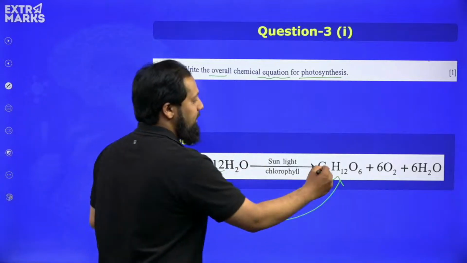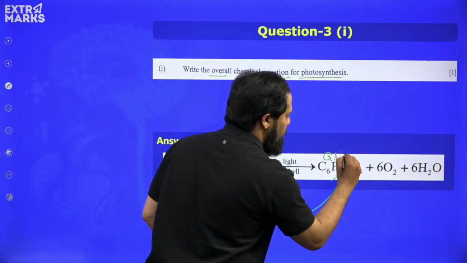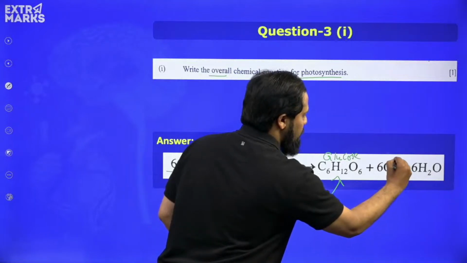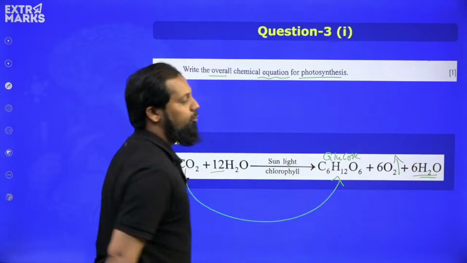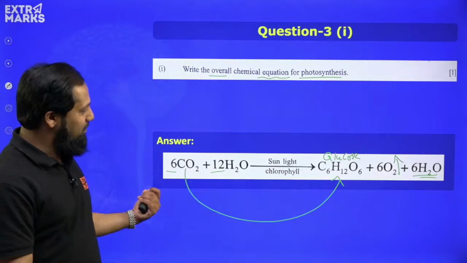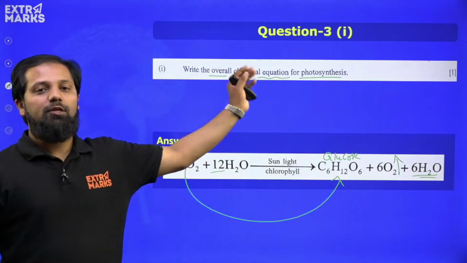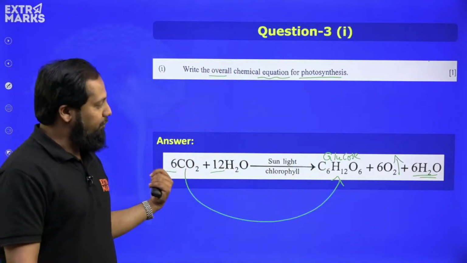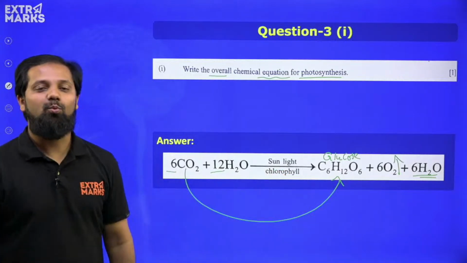So with this, the glucose molecule is produced along with the liberation of oxygen gas and 6 molecules of water. So this is the complete equation for photosynthesis. The question is asked for 1 mark. So if you write this equation very easily, you would have got